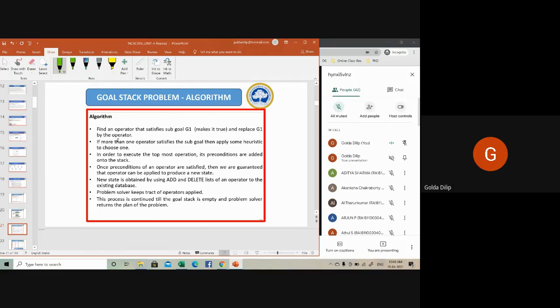Once the operator is brought into the top of the stack, you will be using that operator. It has to be popped out. Then step 2. If more than one operator satisfies the sub goal, then put the operators in some order. The one at the top of the stack will always be executed. Then the third step. In order to execute the topmost operation, its preconditions are added onto the stack. So that's what we did.